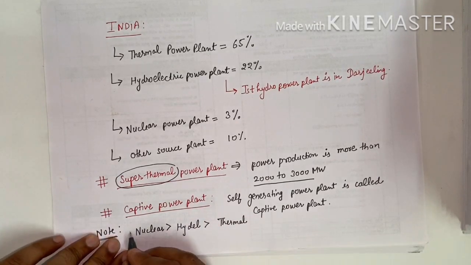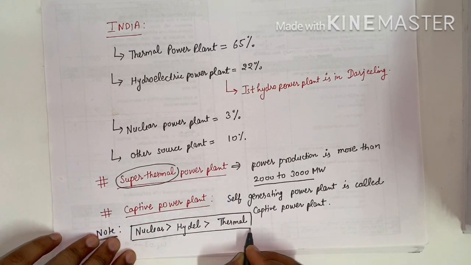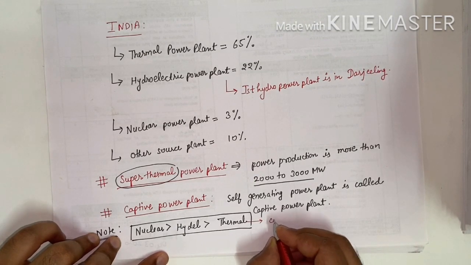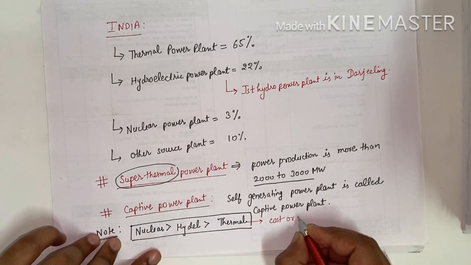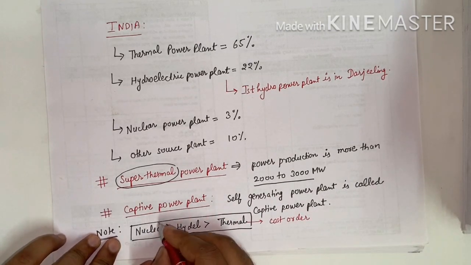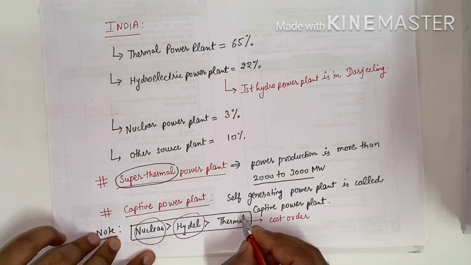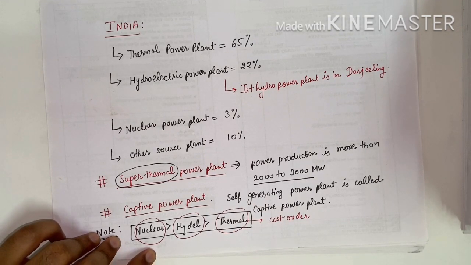This is the order of the power plants in terms of cost. We have the highest cost for nuclear, after that hydel, after that thermal.